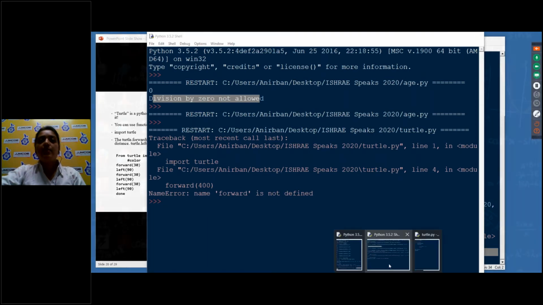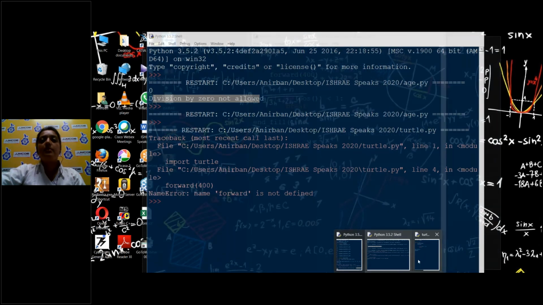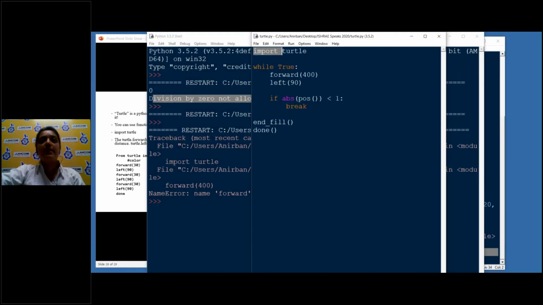So what we have done in this program is we didn't write from turtle import. We have simply written import turtle. So what we have to do is use this turtle dot. Earlier, when we used from turtle import star, the turtle dot part was not required. Okay, we will remove this part also because we are not using any color, and we'll run this.